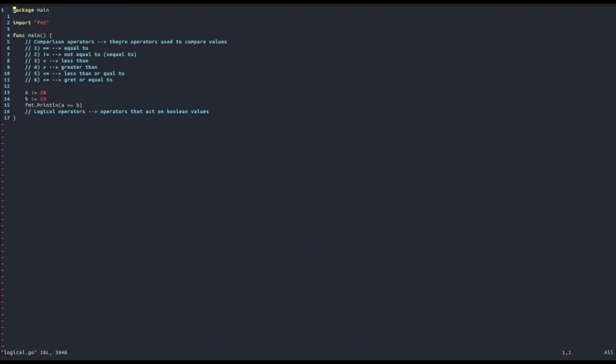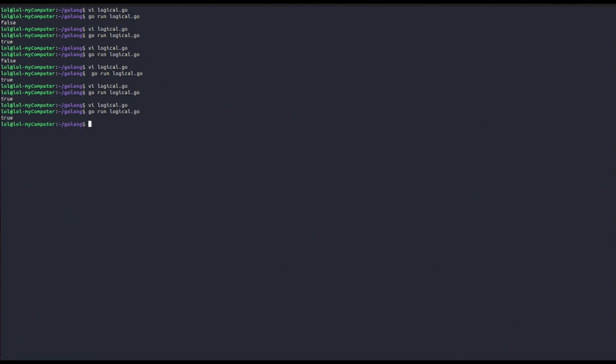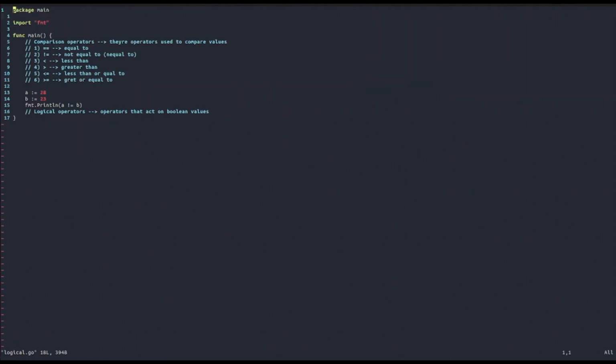So now let's also check. Let's also use the different operator. So let's see the not equal to operator. And as you can see, this also returns true because they're not equal. So this is a very quick introduction to the comparison operators.